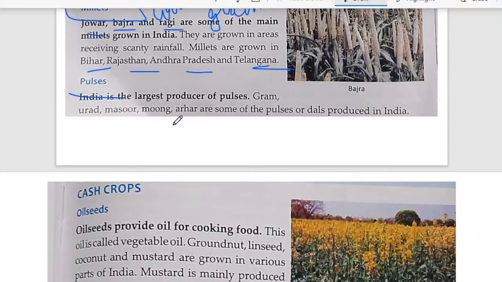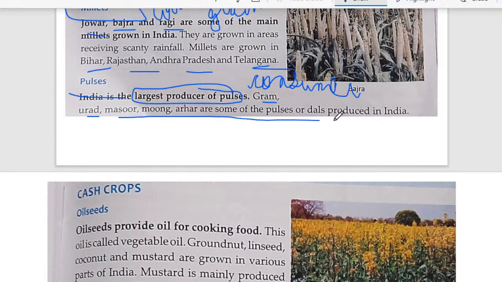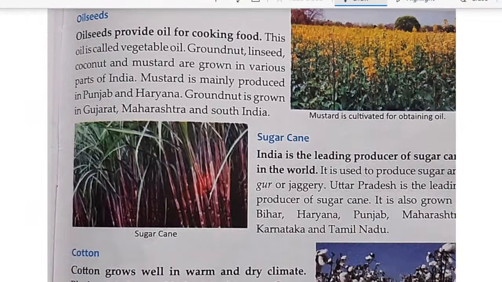Then next we have pulses. India is the largest producer of pulses. And one thing is not given in your book that I want to tell you, it is the largest producer as well as consumer also. Means we produce pulses a lot and we eat a lot, means we consume a lot also. We are the largest producer and consumer both of pulses. Examples given here: gram, urad, masoor, moong, arhar are the names of the pulses.